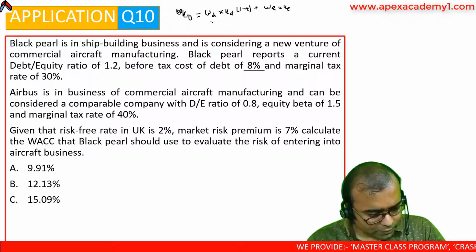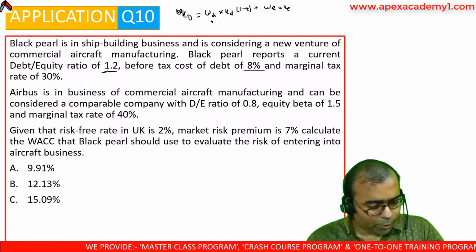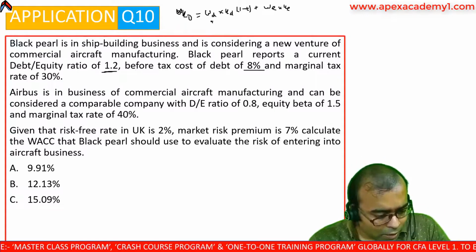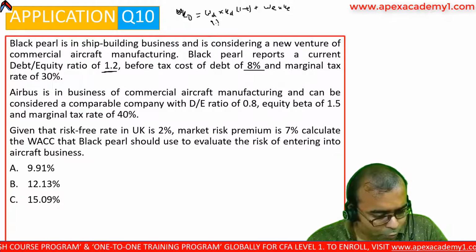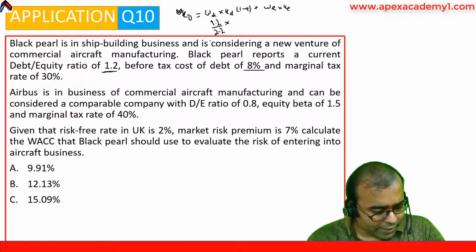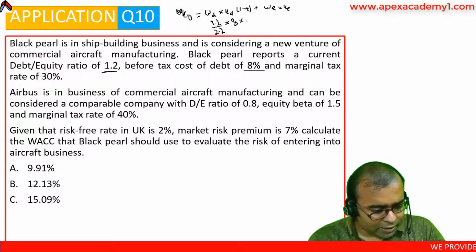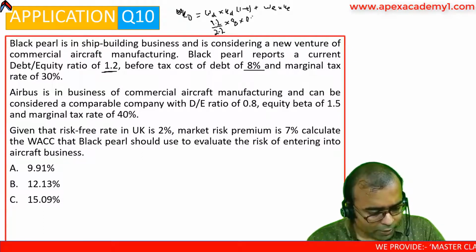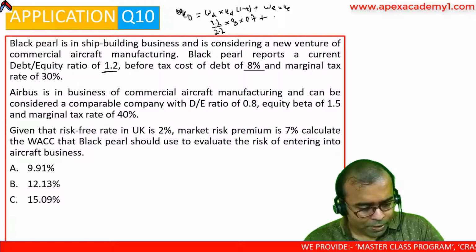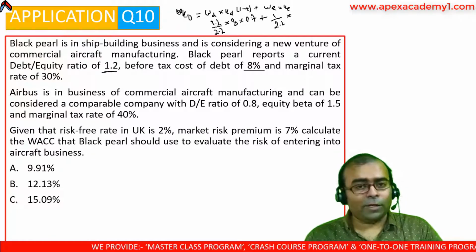The debt equity ratio is 1.2, so 1.2 divided by 2.2 is my weight of debt, into what is KD? 8, into the tax rate is 30%, so 0.7. What is WE? 1 by 2.2, into what is KE?